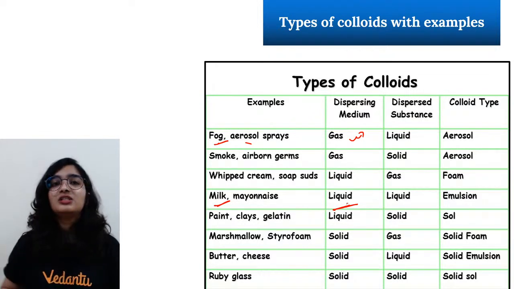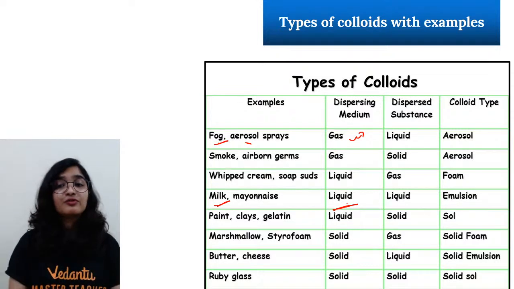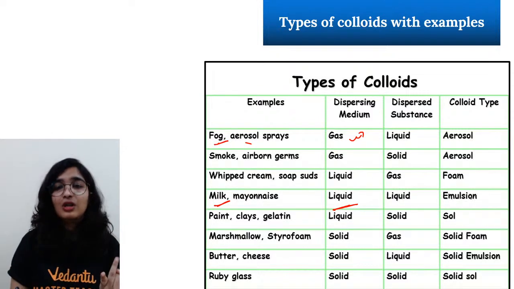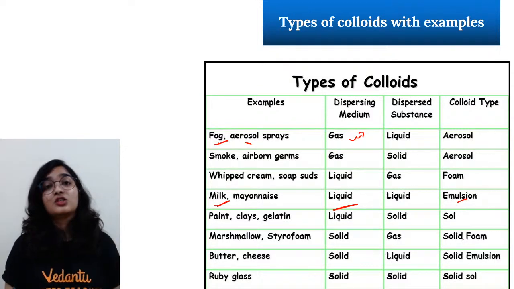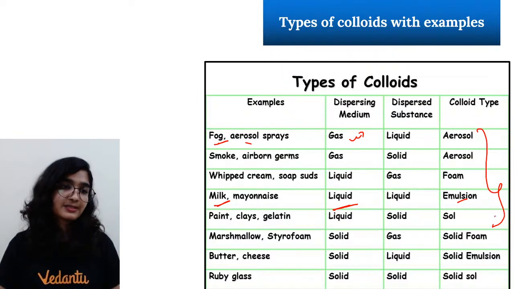Mayonnaise, butter, cheese, right? So these are the examples of colloids. So the types of colloids you will find are sol, emulsion, aerosol, solid foam. So these are the types of the colloids.